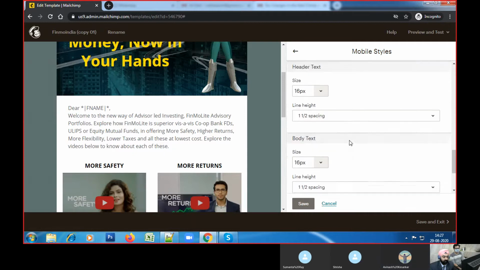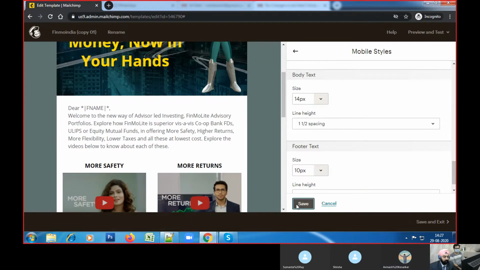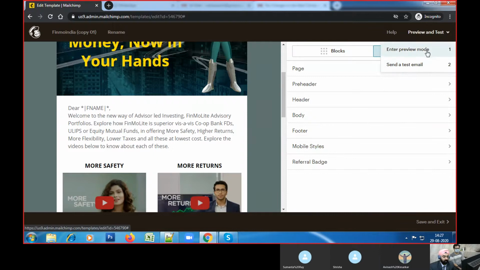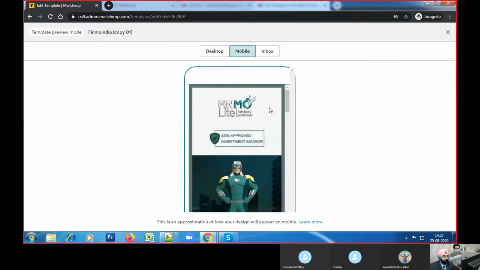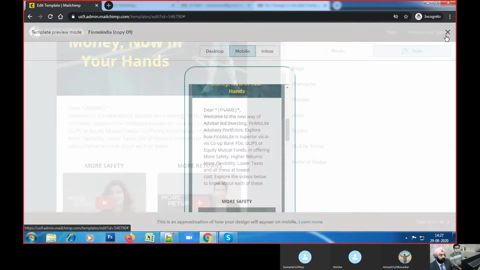We have a different style sheet for mobile. So body font, we can make it 14, and then I can show you how it looks in mobile. Now it looks a little bit better. Okay. So this point was also taken care of.